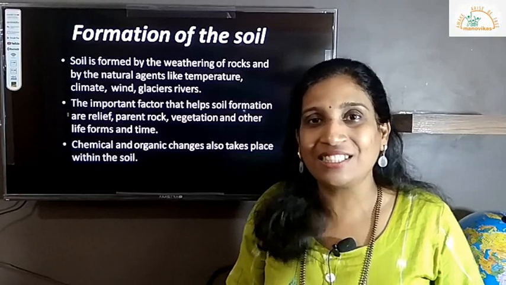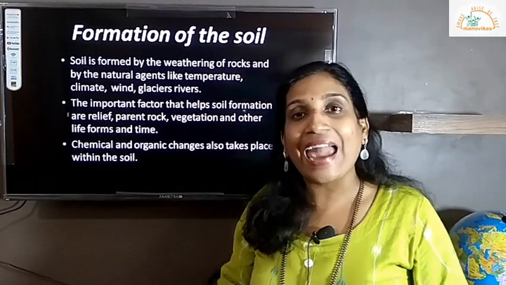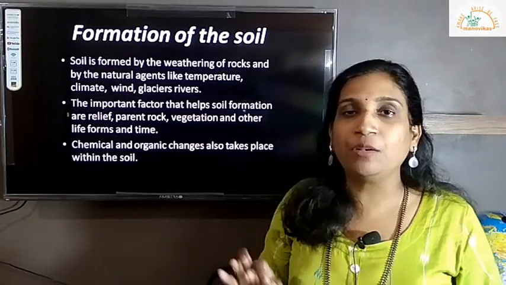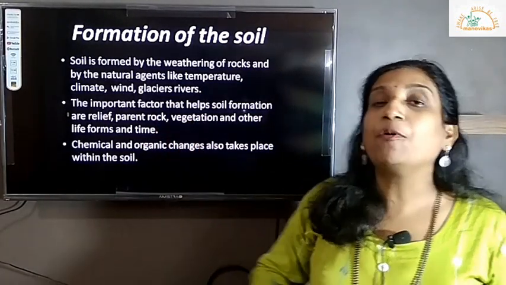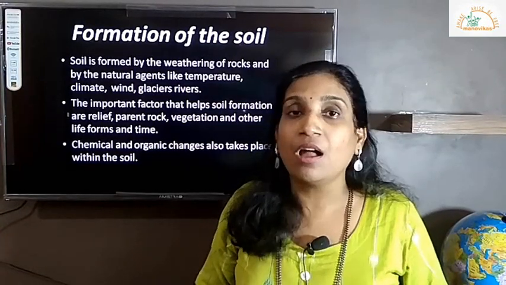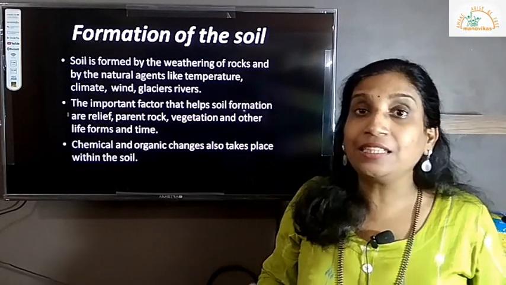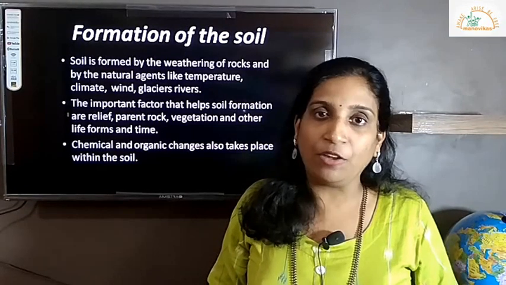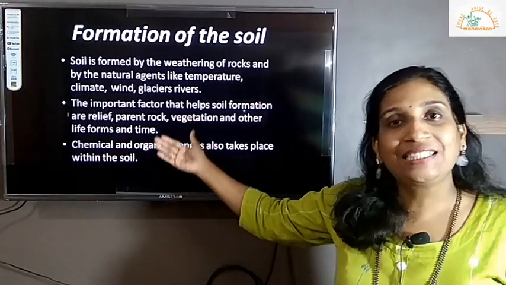Parent rock will decide the texture, the color, and the type of the soil we are going to get in one particular area. Next is the vegetation, the type of vegetation cover we have. If it's thick vegetation cover, of course, there will be a lot of humus added into the soil, which will increase the nutritious value of the soil. Correct? Next is life forms and time.